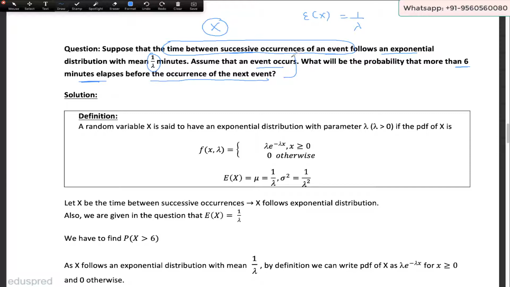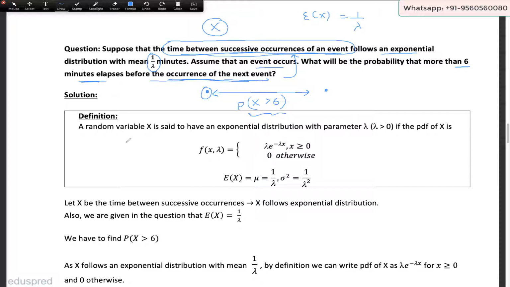Now take a look at the definition of x. X is the time between successive occurrences of an event. So if this is one event and this is another event, the time between these is your x. That's how you can visualize it. So assume that an event occurs. That means let's say this event has happened. They are asking you what will be the probability that more than 6 minutes elapses before the occurrence of the next event. That means the time spent should be greater than 6 minutes, right? So x should be greater than 6, and this is the probability they are asking: what's the probability that x is going to be greater than 6?